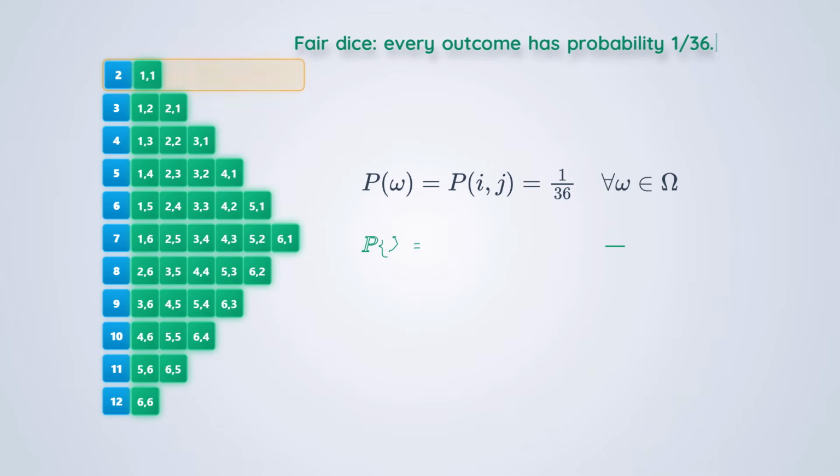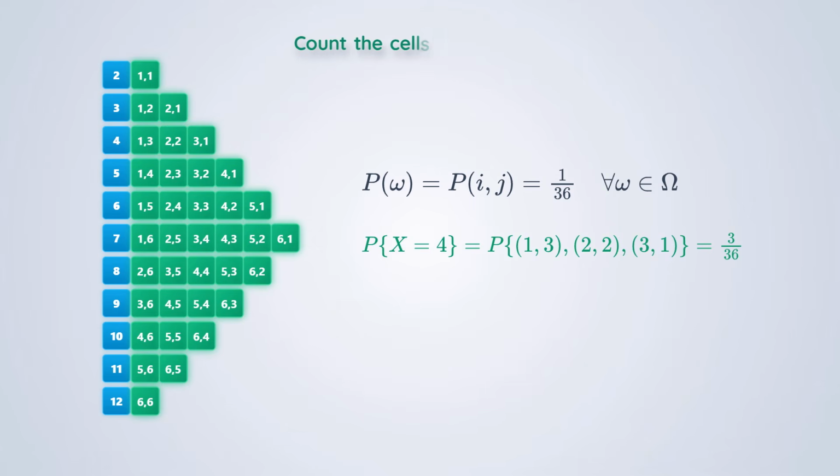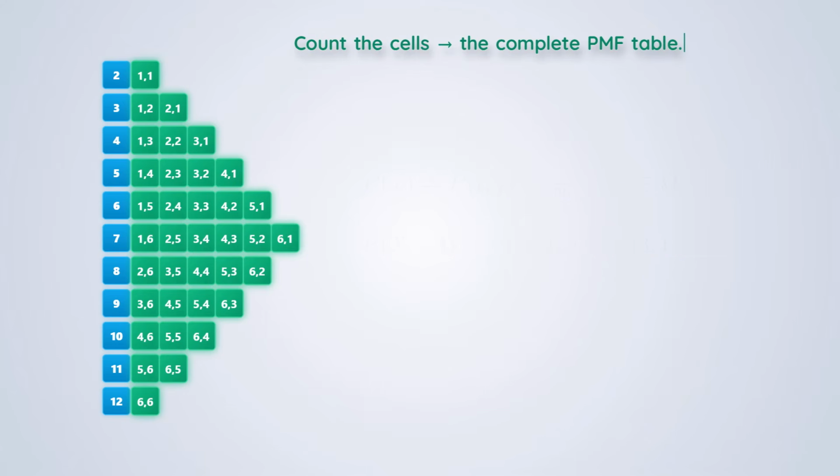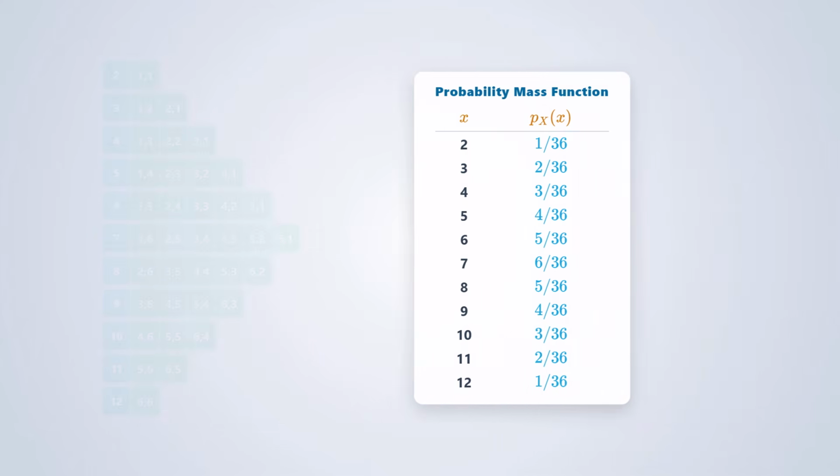Well, there's only one cell there, so the probability is simply 1 over 36. How about X equals 3? We have exactly 2 cells that give us a sum of 3, so its probability is 2 over 36. For X equals 4, we count 3 possible combinations, giving us 3 over 36. I think you see the pattern here. By repeating this simple counting process for all the remaining columns, we can build a complete probability mass function table, or PMF. This table summarizes absolutely everything we need to know about the behavior of our random variable.